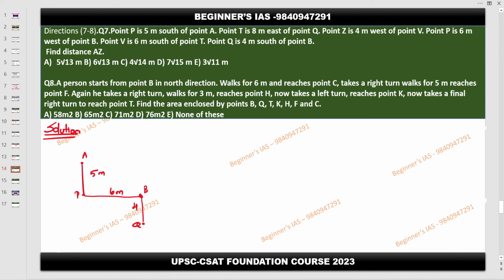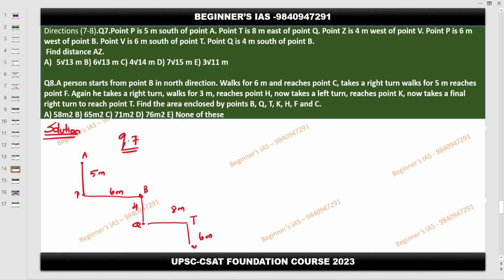T is there. Point T is 8 meters east of Q. So this is Q, this is east, then T, 8 meters. Then V is 6 meters south of T. So this is V, 6 meters.